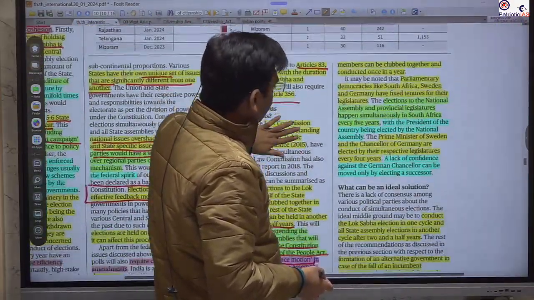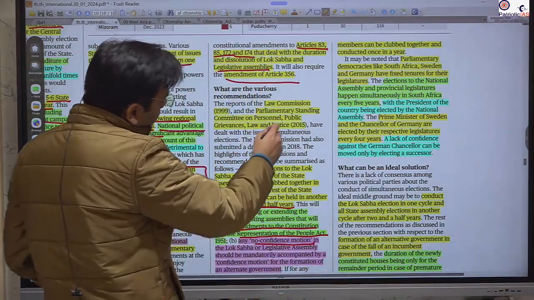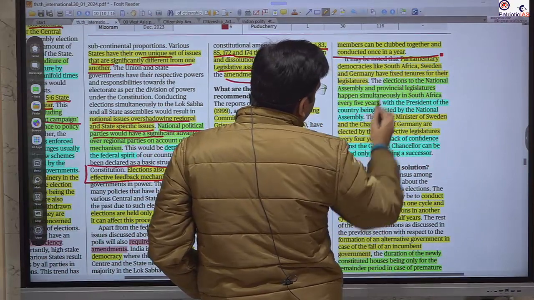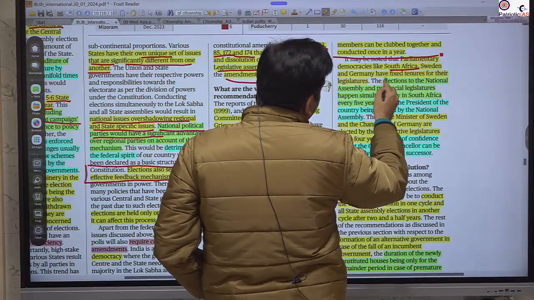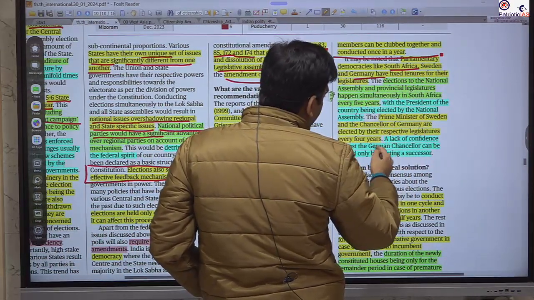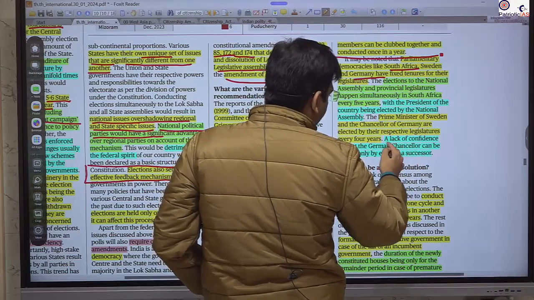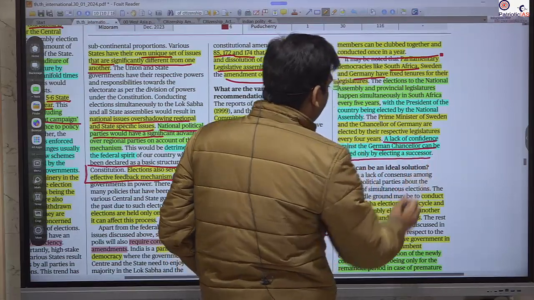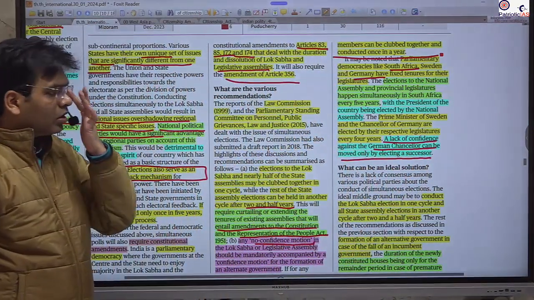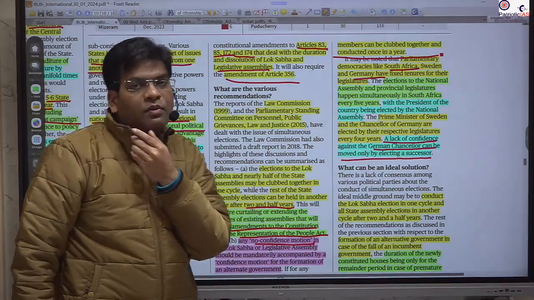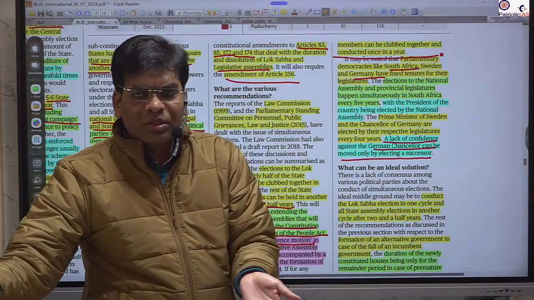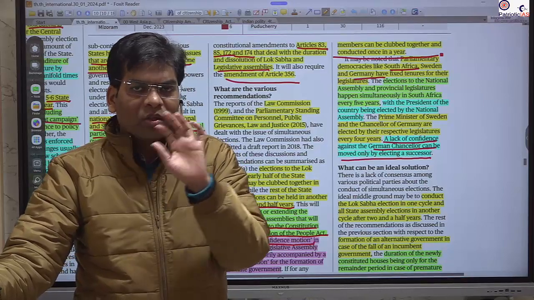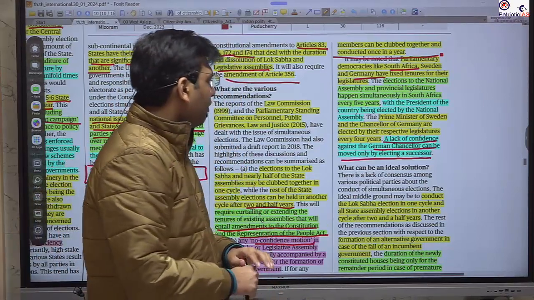So we have discussed all this. Here it has given some examples where such combined elections take place, like South Africa, Sweden, Germany. Germany follows that if there is a lack of confidence against the German Chancellor, it can only be moved by electing a successor, not without electing the successor. In India, first there is the no-confidence motion, the government falls, and after that we go and prove the majority. It is not the simultaneous proving of your majority.